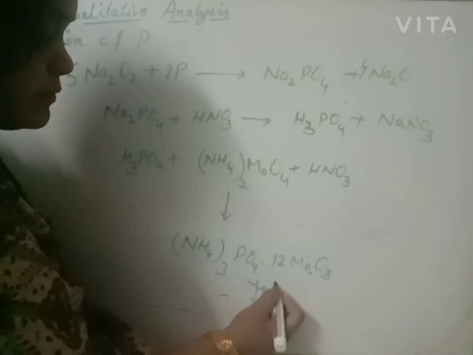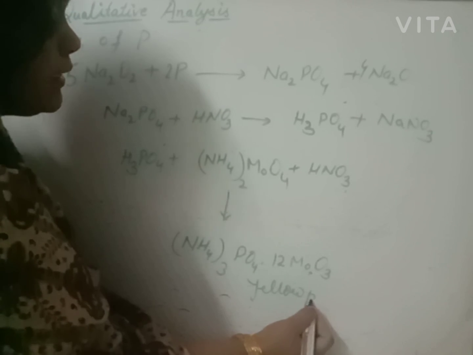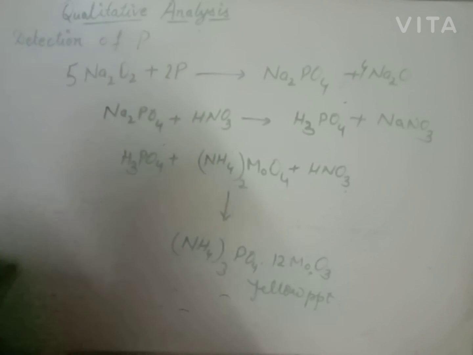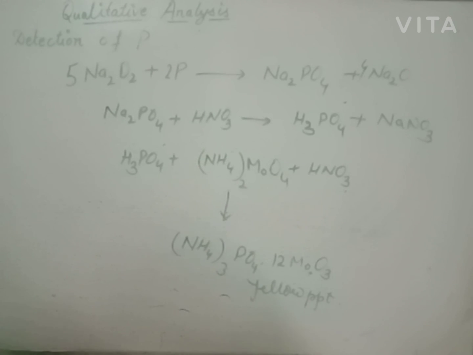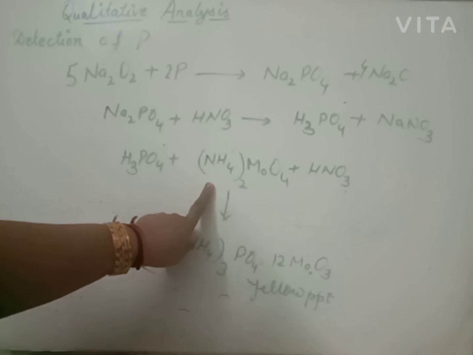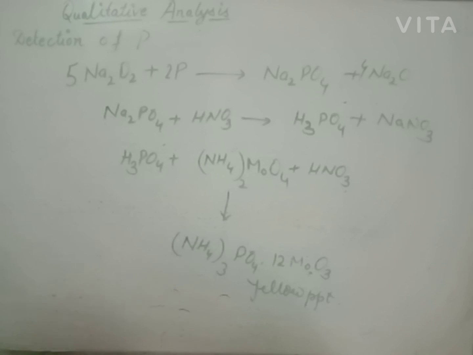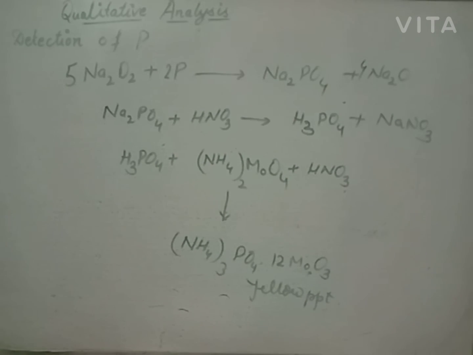Yellow precipitate. If yellow precipitate is obtained, we will say phosphorus is present. If with ammonium molybdate there is no yellow precipitate, that means phosphorus is absent. And for oxygen, beta, there is no special test. By estimation, we will identify whether oxygen may be present or may not be present. Thank you.